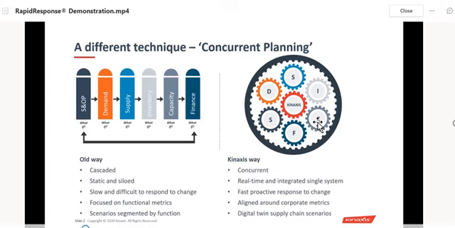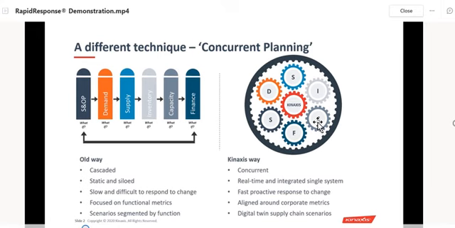Whatever we want to change in a particular scenario, we can change, and whatever changes we are doing in that scenario, we can see in a single platform, which provides information on whether we should make that change or not.